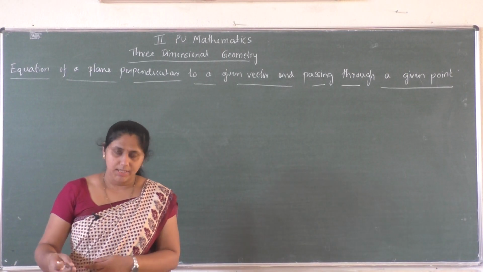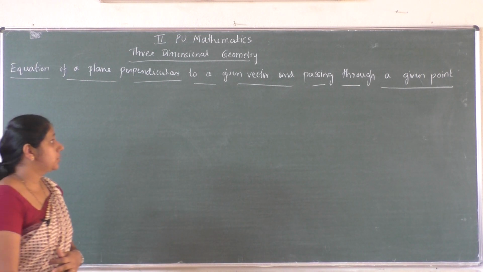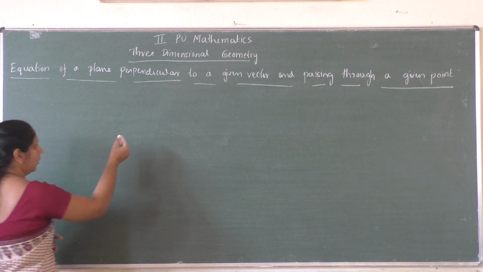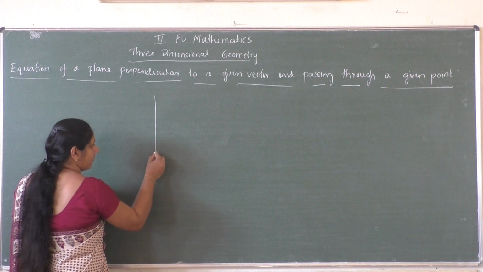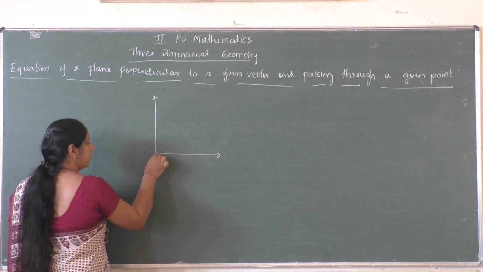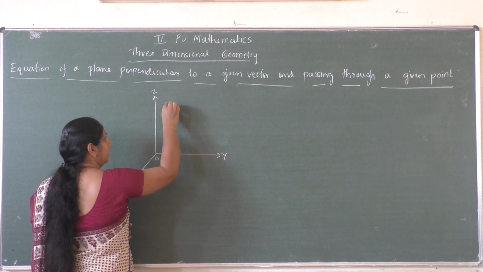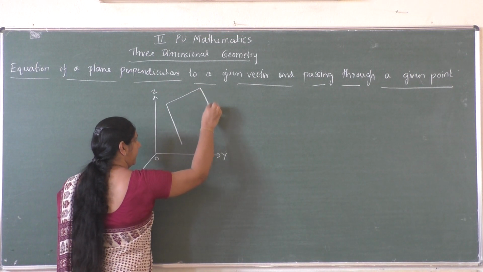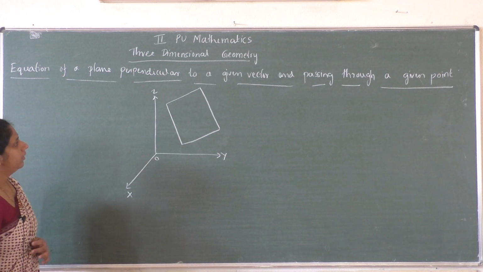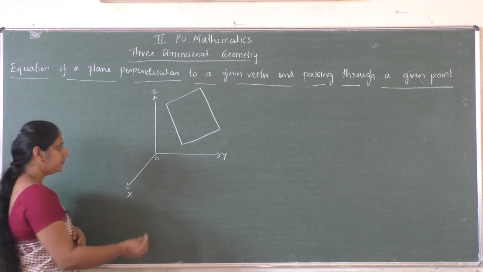Welcome to online classes. In today's class, we will derive an equation of a plane perpendicular to a given vector and passing through a given point. So, for that you have to consider a three-dimensional space and let this be the plane. Then what is the condition given? The plane will be perpendicular to a given vector and passing through a given point.